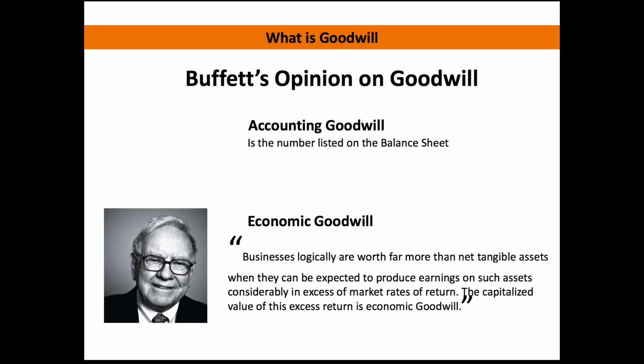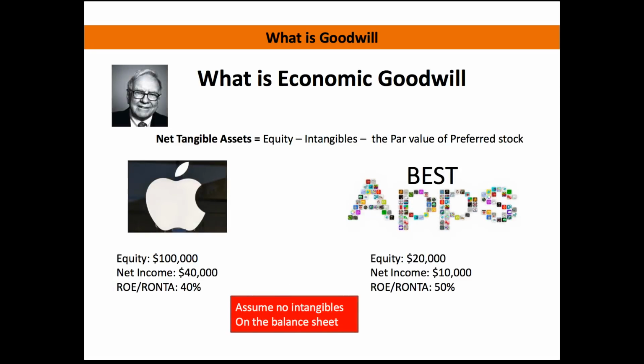Businesses logically are worth more than net tangible assets when they can be expected to produce earnings on such assets considerably in excess of market rates of return. The capitalized value of this return is economic goodwill. Okay, I know that might be a little confusing because he's very concise with his words and has it all compact into that quote. But what I'm going to do is explain that to you. So what is economic goodwill?